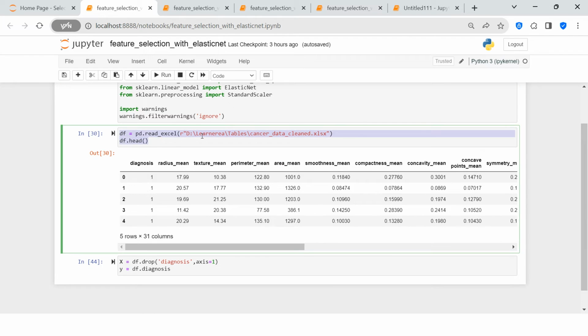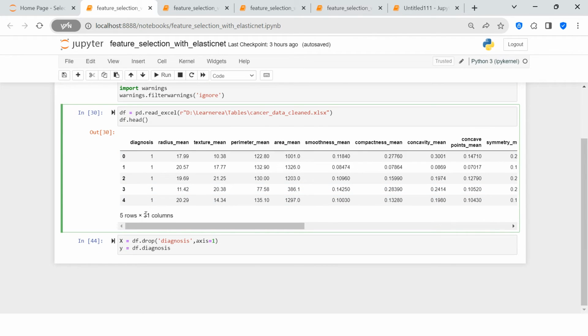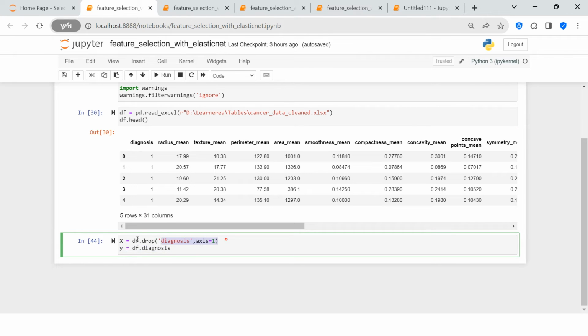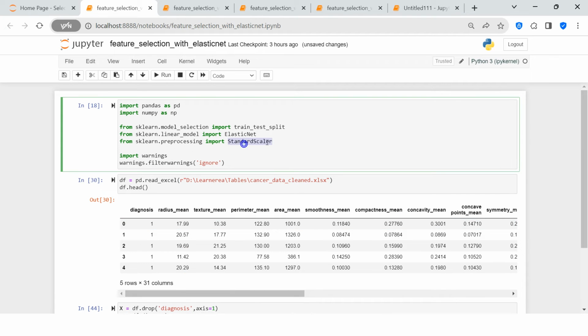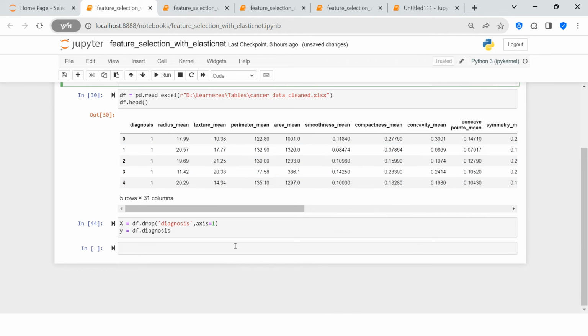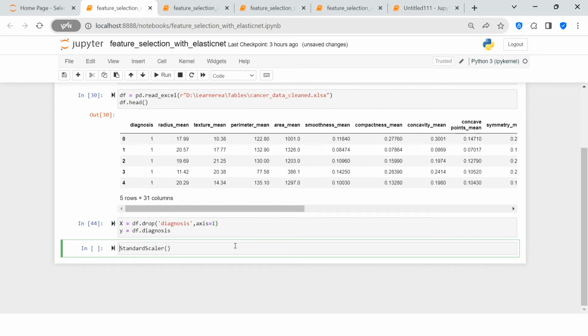Now this is how I have done the data import. This data has 31 columns, out of which one column is the target feature and the rest are independent features which will help in prediction. The first thing I'm going to do is scale this data. To scale this data we require StandardScaler, which we have already imported over here. Now to scale this, the instance which I would be creating is, let's say, scaler.